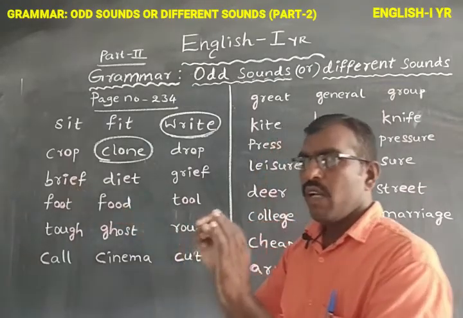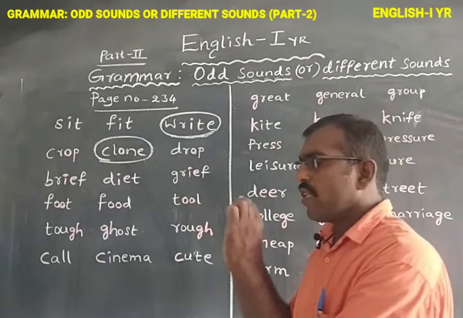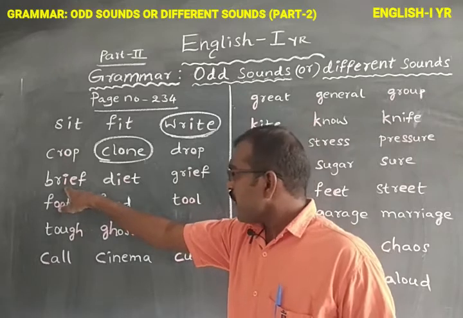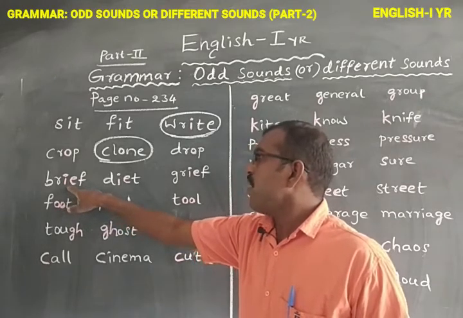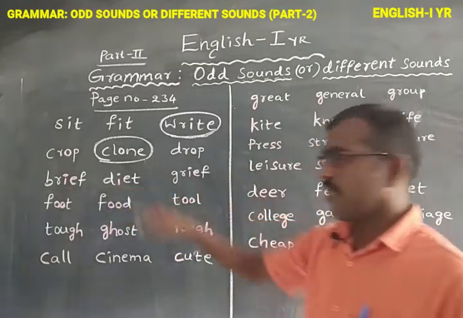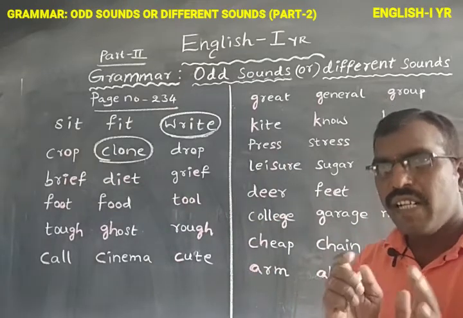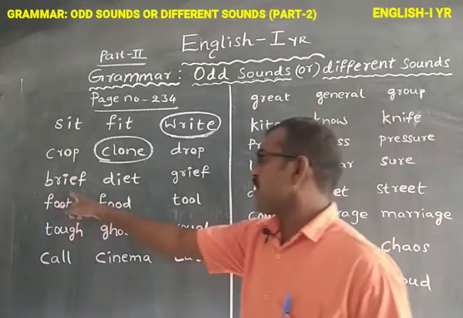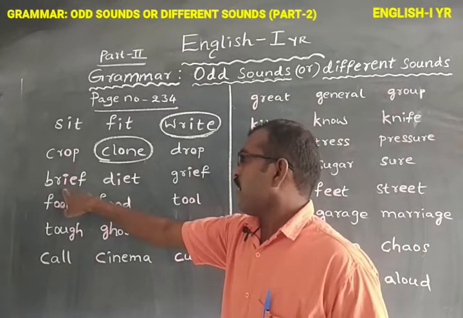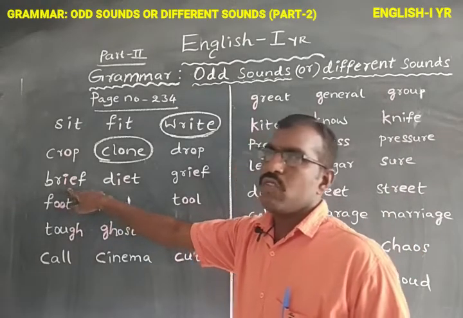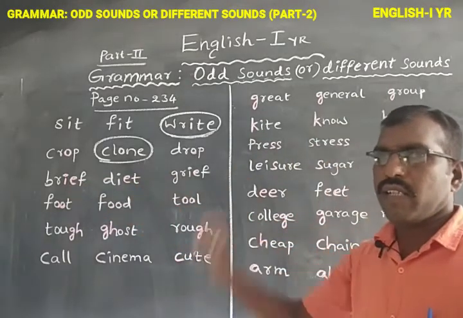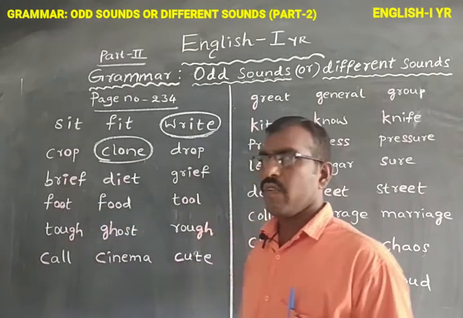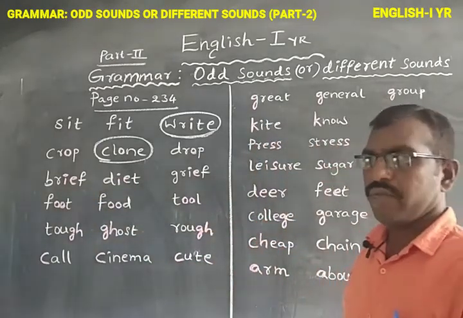They will just write them as bold, thick letters. Here I have written the bold letters with color chalk for clear understanding. In the examination they will not write the letters with color chalk or color ink, just bold letters. We need to understand.